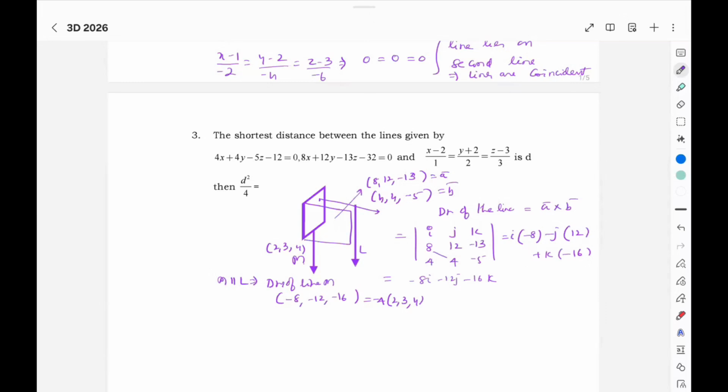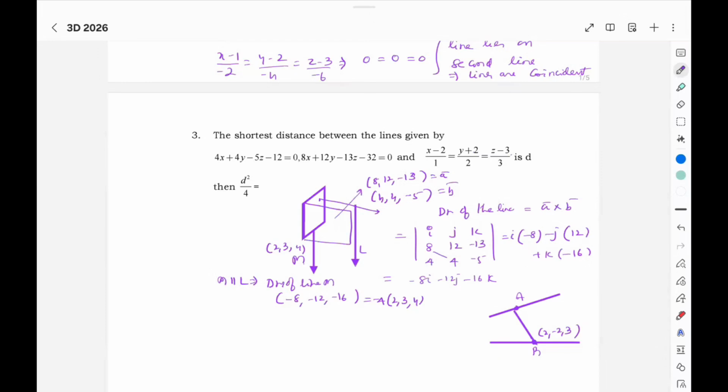To find the shortest distance between two lines, what we do is we take one point on the first line and one point on the second line. It is very convenient to choose x as 2, y as -2, z as 3, so that each term becomes 0, which gives you 1 point.